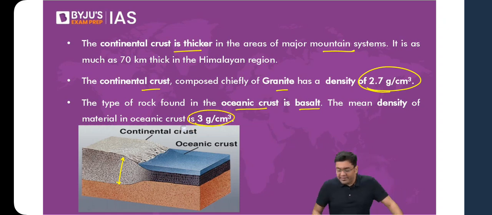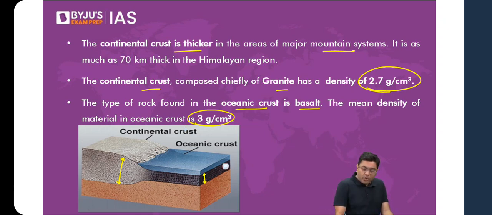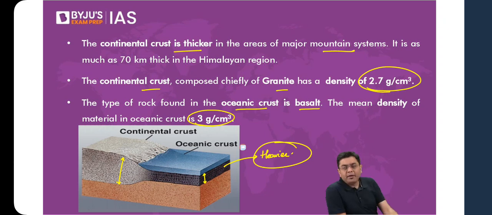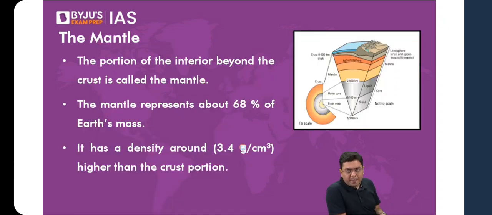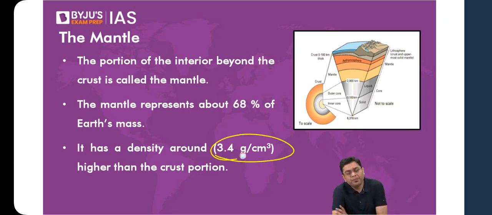So that is why you will find that a significant amount of weight is associated with oceanic crust. It is always going to be heavier. Then after the crust, which is the thinnest portion, you come across the region of the mantle. Mantle is very thick and also dense. By the time you reach the lower regions of the mantle, the density is very high. The average density of the mantle is close to around 3.4 gram per centimeter cube.